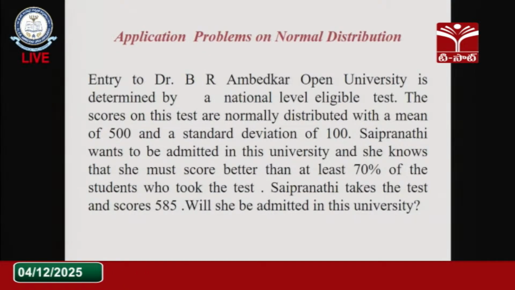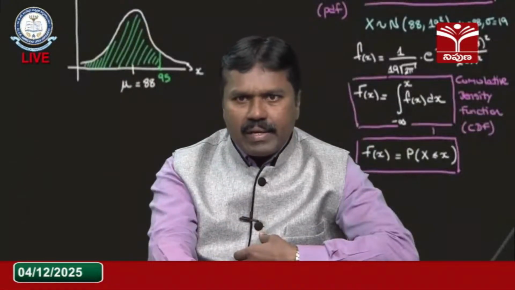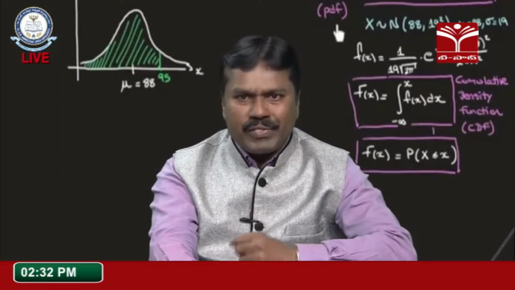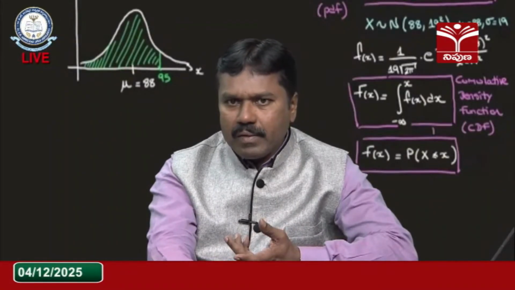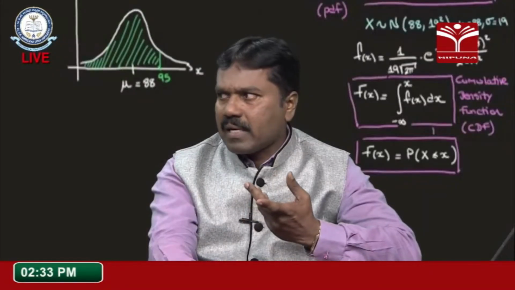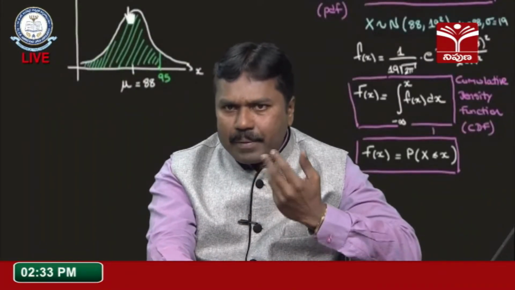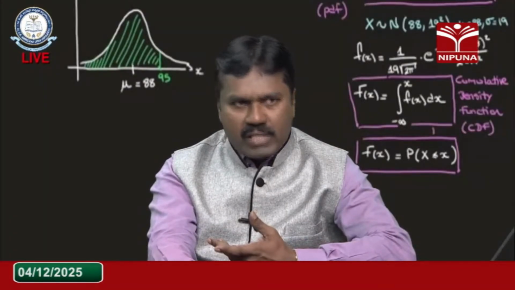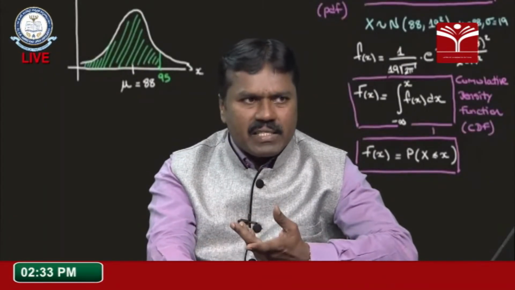This question is asking like this. Already the exam is conducted, we know the mean and the data sets also. So whether she will get the admission in Dr. B.R. Ambedkar Open University or not. Further, this data I would like to convert. I can apply my standard normal variate procedure. For that, I need to find the probability, how much chance she has to get the admission in this university.